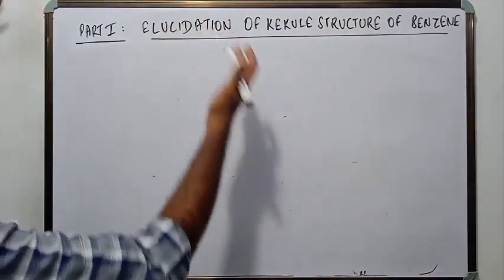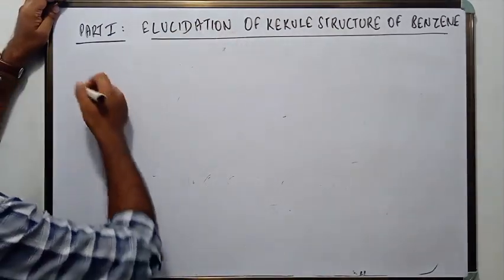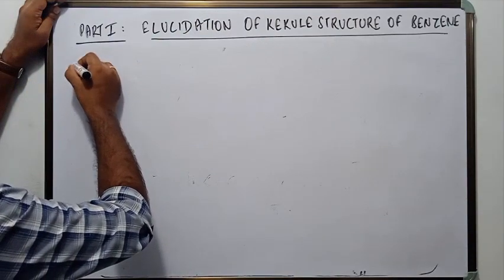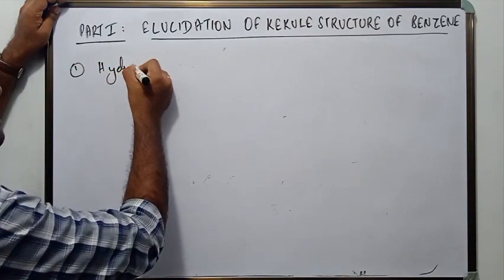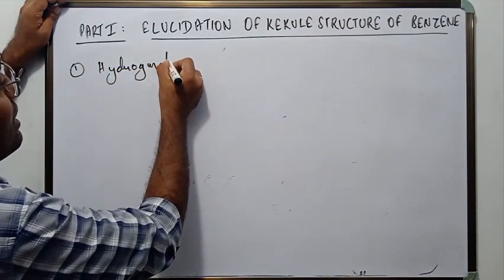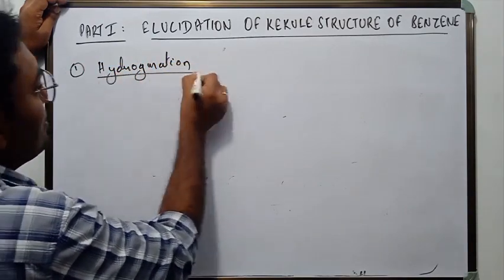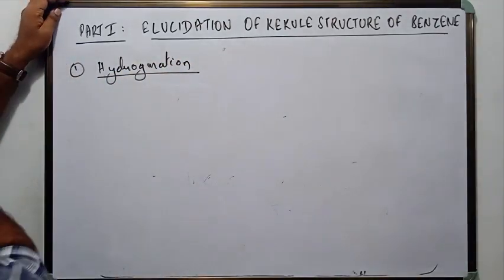So how did he prove the ring structure of benzene? That is a question. For this, he first conducted hydrogenation of benzene. So what he did in this, let us see.